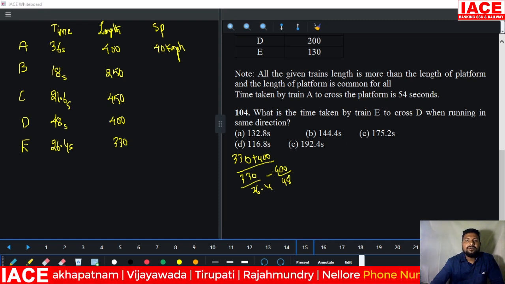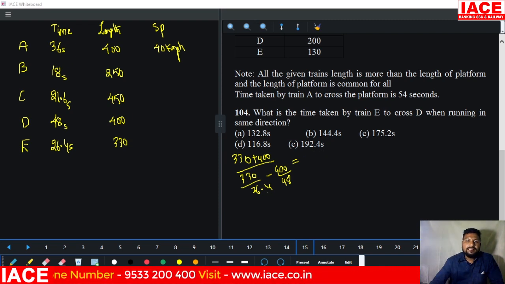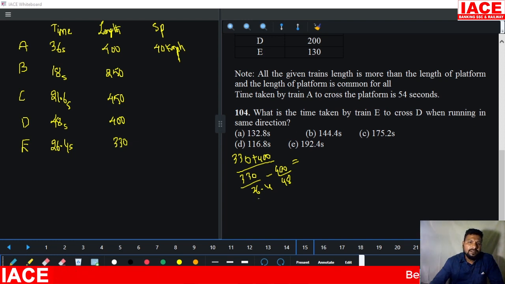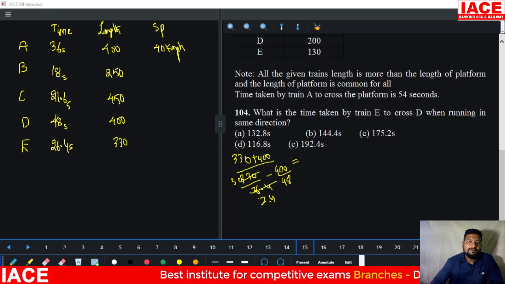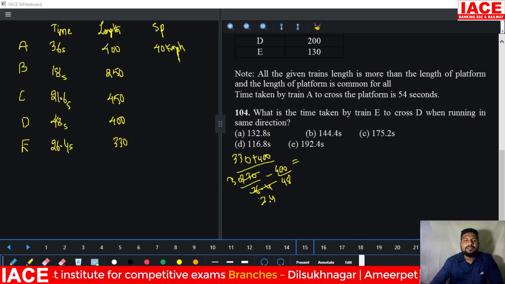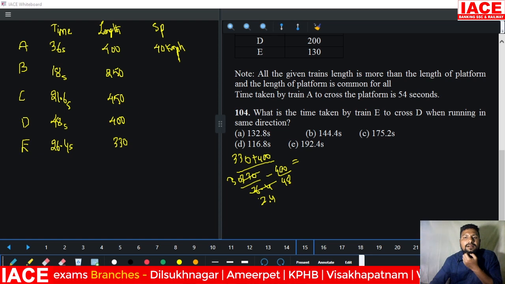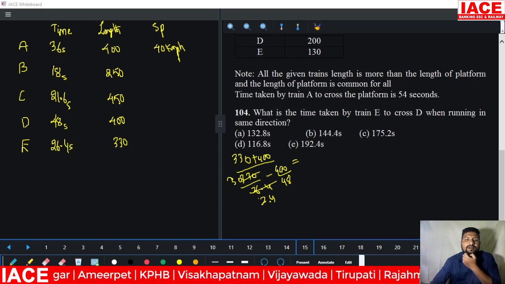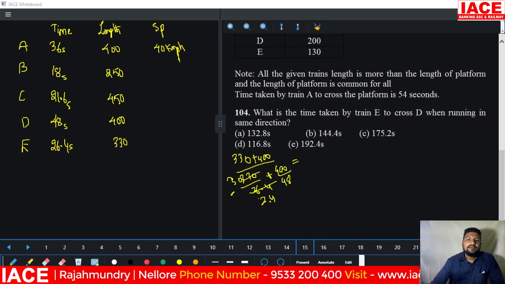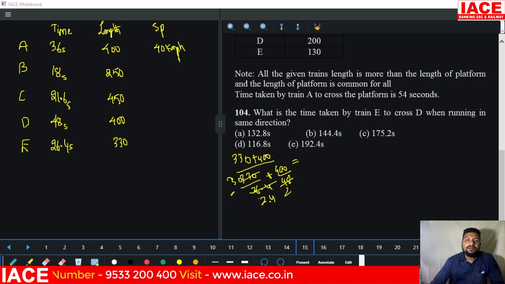This is what we are going to solve, which is equal to, here cancel with 12 2's are, 11 you can cancel, 11 2's are, 11 4's are, 11 30's are 330. Train E to cross train D, we have to write reverse here. This is minus, this is plus basically. And next, 24 and 200.